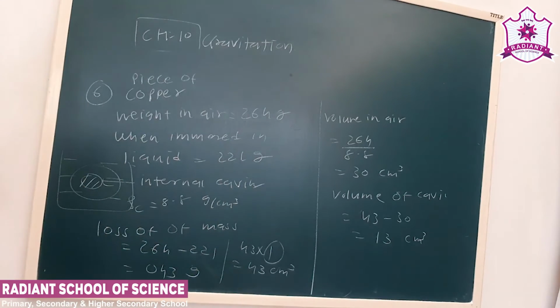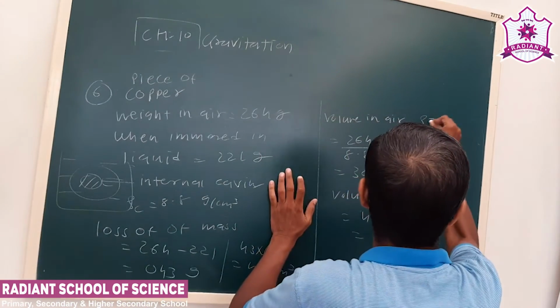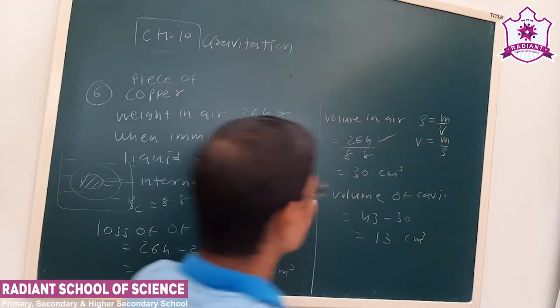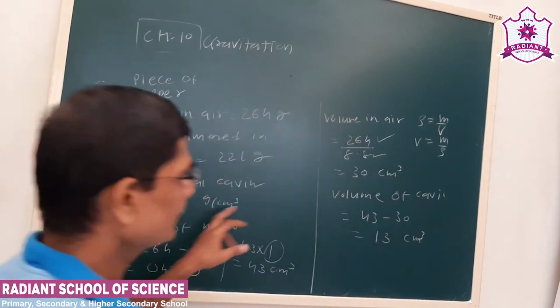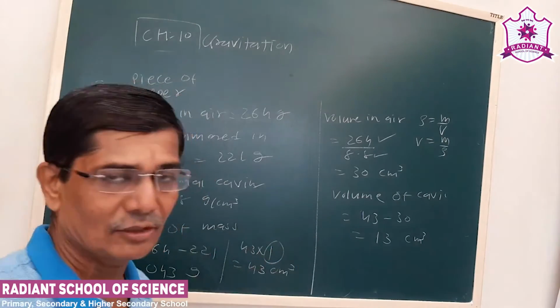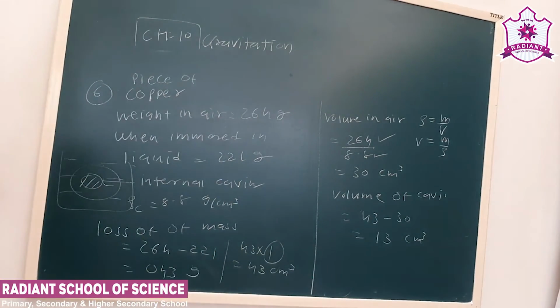Now see, volume in air will be mass divided by density. Density is mass upon volume, so V is equal to m upon rho. M is 264 gram, density is 8.8, that makes 30 centimeter cube. The volume of the cavity will be the subtraction of these two, 43 minus 30, which is 13 centimeter cube. This is how we can solve the question.